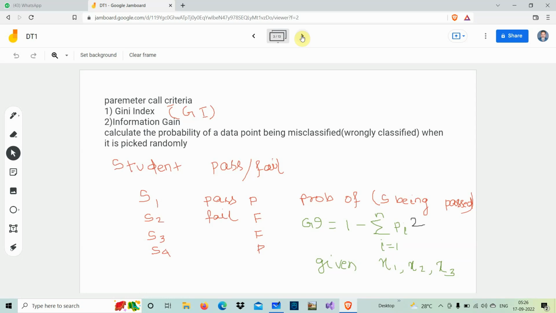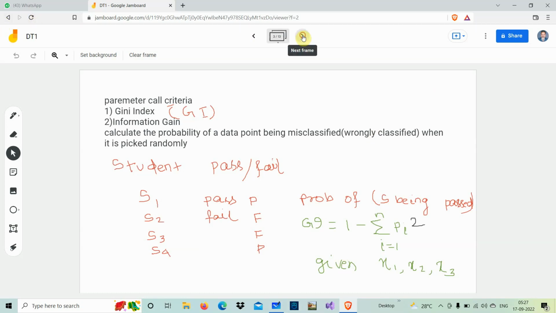Now the probability of a student being passed is calculated using the Gini index. How do you calculate it? Use the formula GI equals 1 minus summation of pi square, i equals 1 to n. Are you getting it? This Gini index we calculate for S1, S2, S3, and let it be x1, x2, x3. Are you getting me? So the formula we are using, let us take this example and try to solve it.